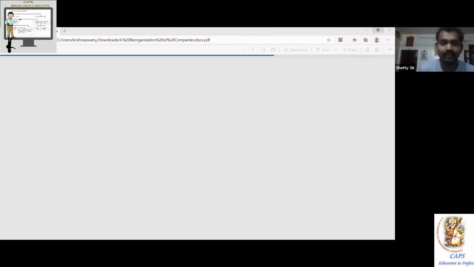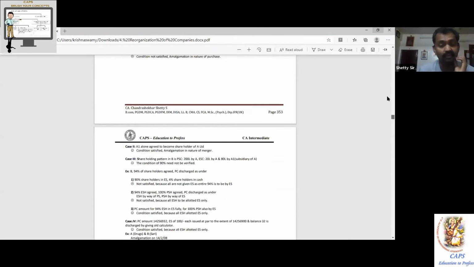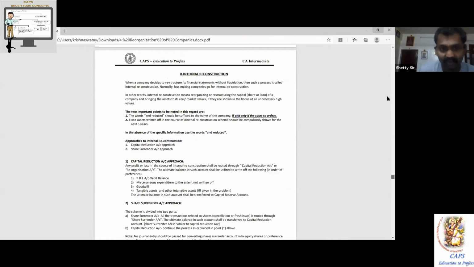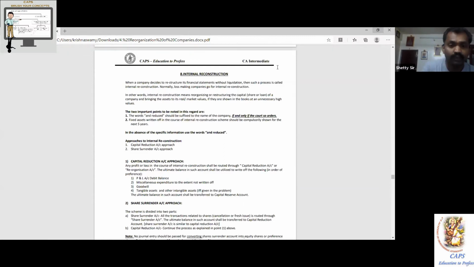Anything and everything should go to an account called capital reduction account. Something like a realization account or a revaluation account, a newly opened account: any profit, credit; any loss, debit. Understood? Yes, sir. Brilliant. So you have to transfer to the capital reduction account. At the end, whatever balance is left, what to do with that balance? Now this is one more important theory. You must use that balance of the capital reduction account for writing off the following items in the following order only.